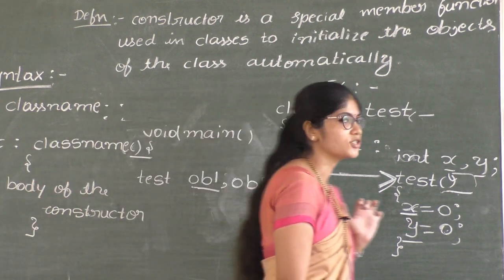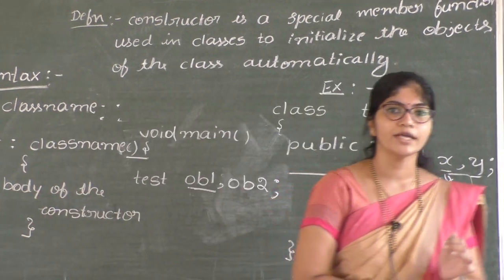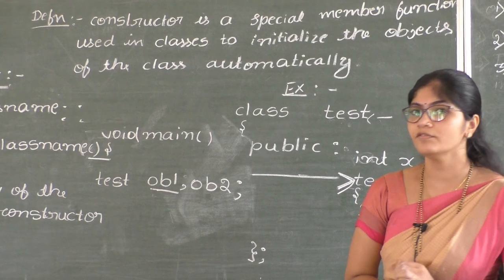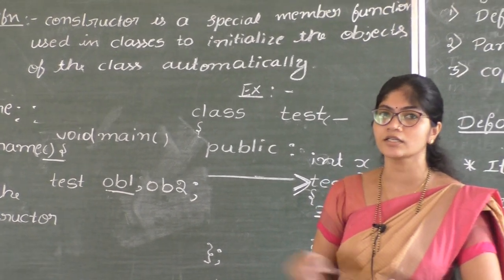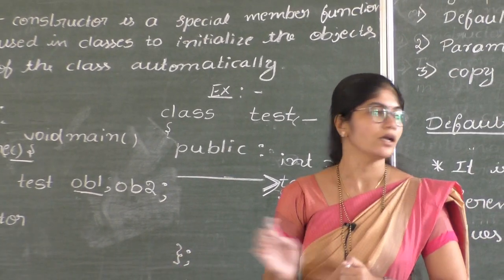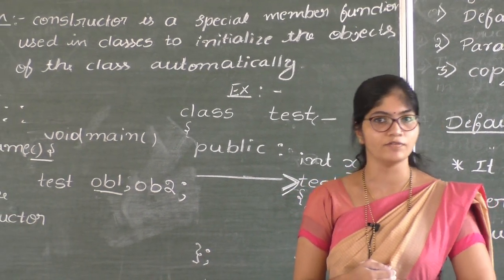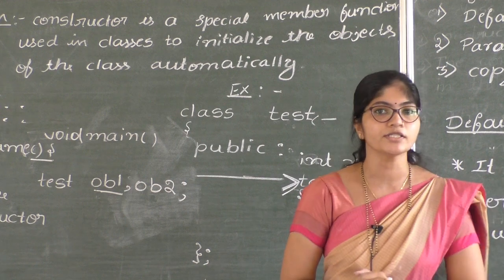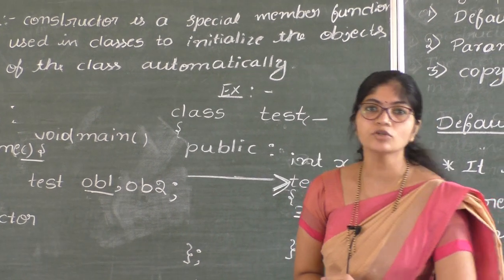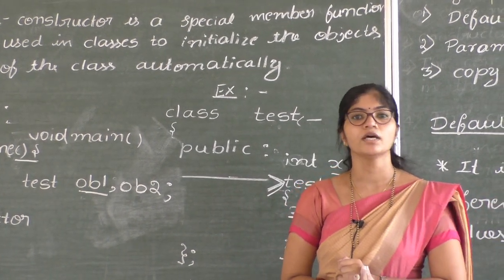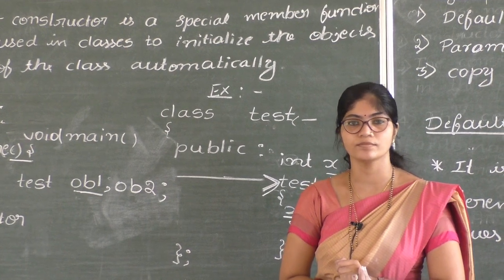Default constructor is a constructor which does not accept any argument, and for every object created, constructor function will be automatically called and all the objects are initialized with same set of values. Main disadvantage is it is not possible to initialize different objects with different initial values.